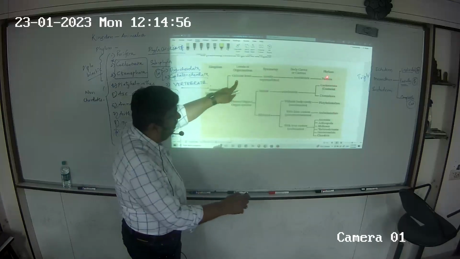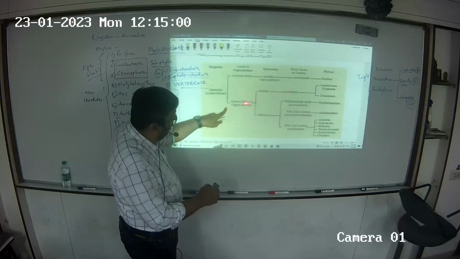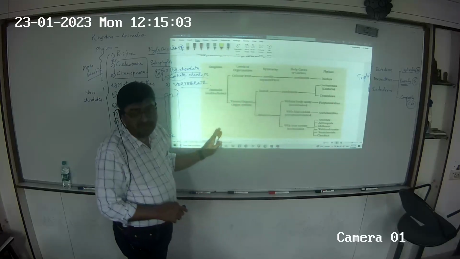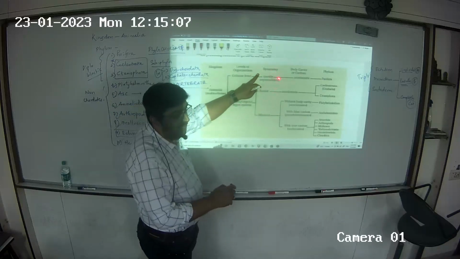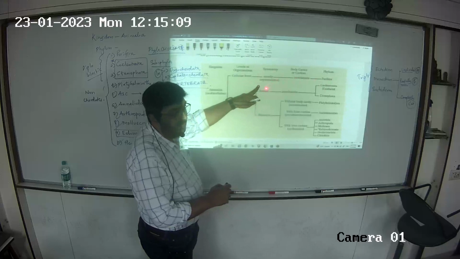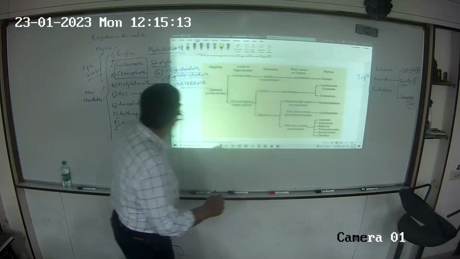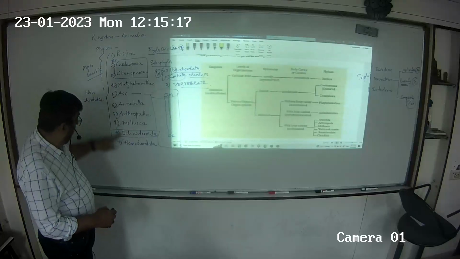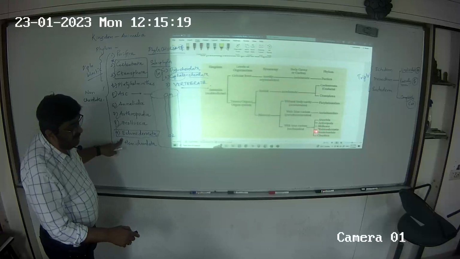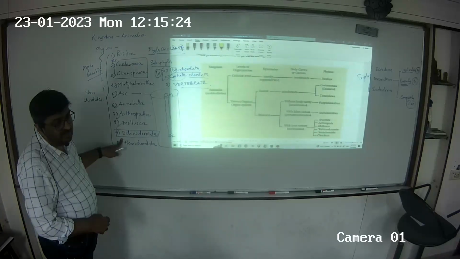Everything other than porifera is at tissue, organ or organ system level. Number 2, symmetry. Porifera is asymmetrical, whereas coelenterata and ctenophora are radial. Coelenterata and ctenophora were star marked as radial, along with echino. See, echino is star marked below.